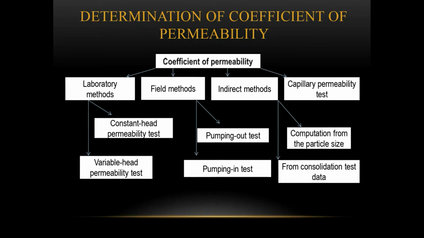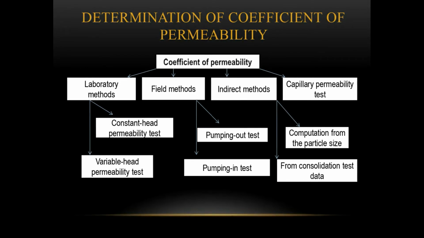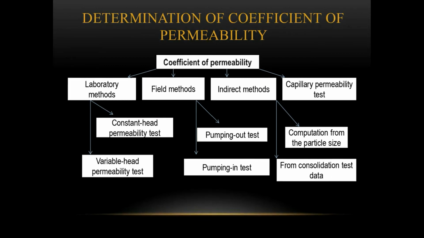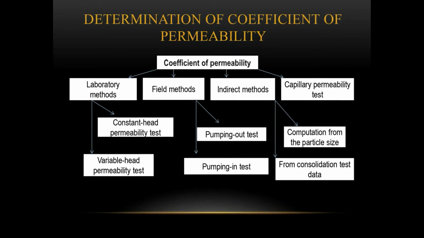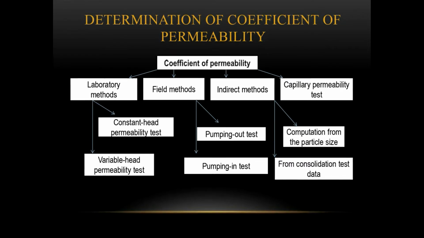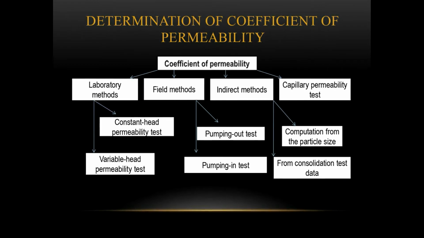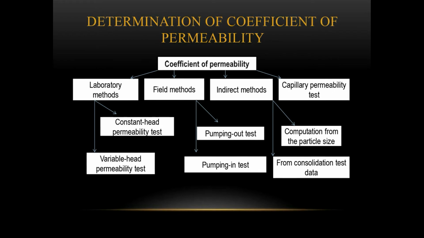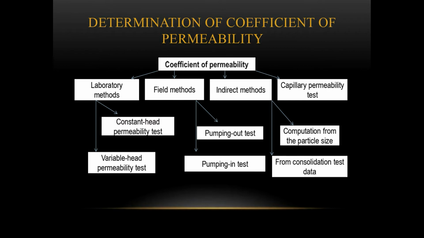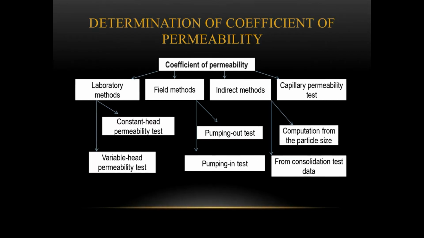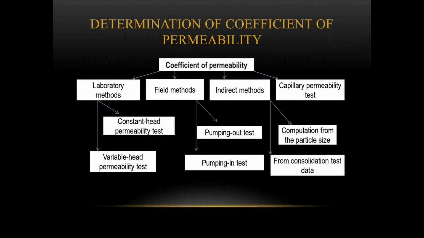The coefficient of permeability is determined by four types of methods: laboratory methods, field methods, indirect methods, and capillary permeability test. In laboratory methods, constant head permeability test and variable head permeability test are present. In field methods, pumping out test and pumping in test are present. In indirect methods, computation from the particle size and from consolidation test data are present.